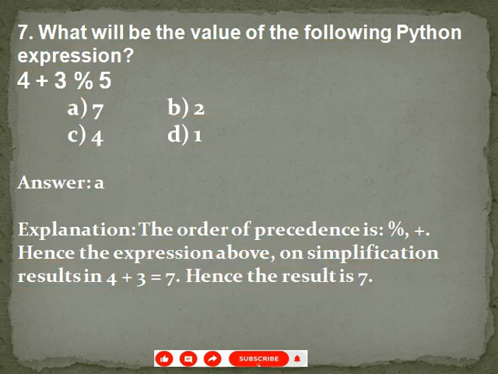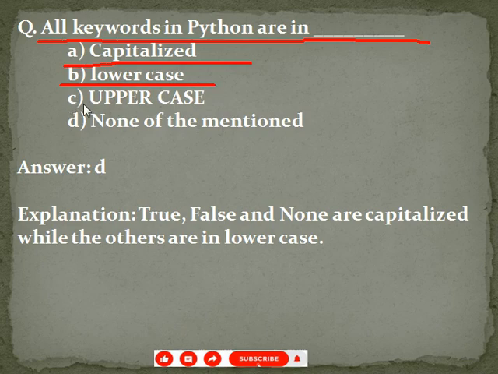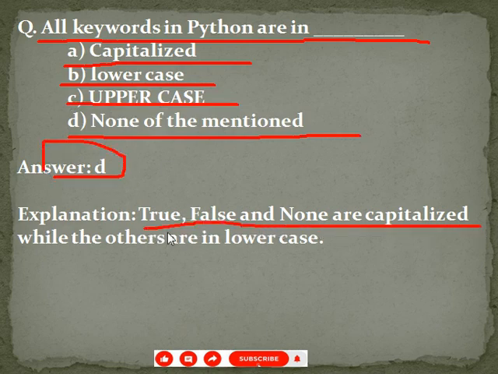Next question, all keywords in Python are dash. Option A capitalized, option B lowercase, option C uppercase, option D none of the mentioned. Your correct answer is option D none of the mentioned. True, False and None are capitalized while the others are in lowercase.